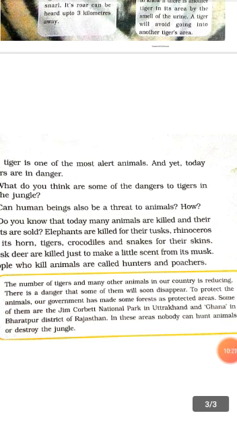To protect the animals, our government has made some forests protected areas. Some of them are the Jim Corbett National Park in Uttarakhand and Ghana in Bharatpur district of Rajasthan. In this area, nobody can hunt animals or destroy the jungle. For the safety of the animals, the government has made some protected areas, and in this protected area, no one can hunt these animals.